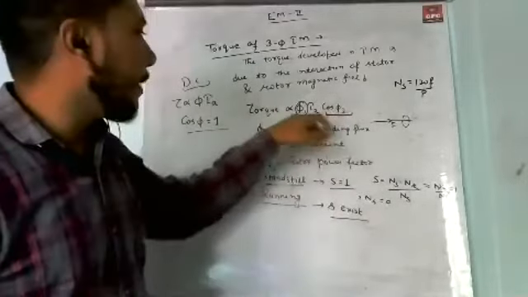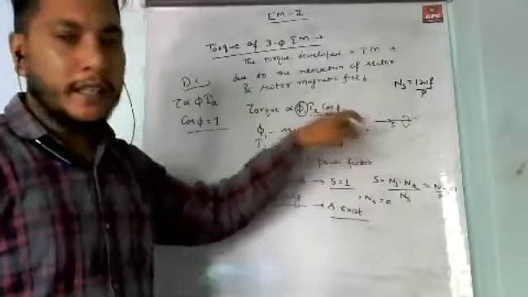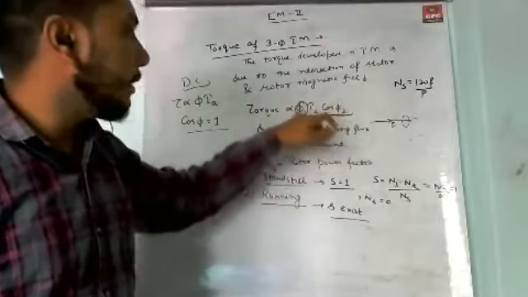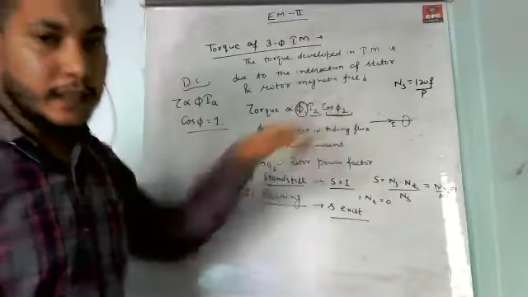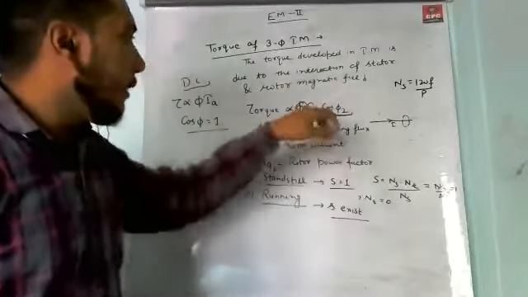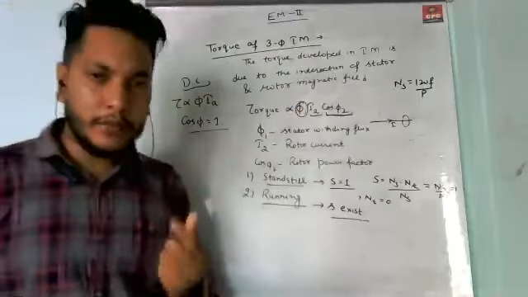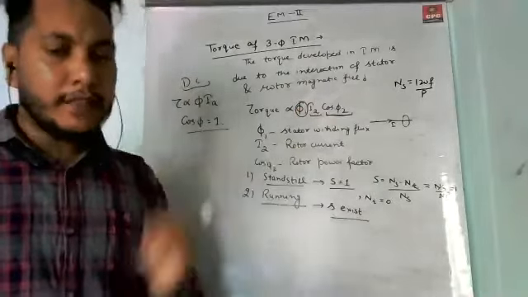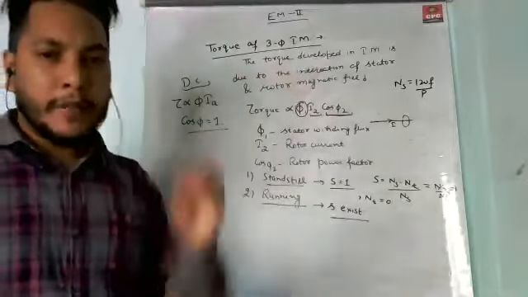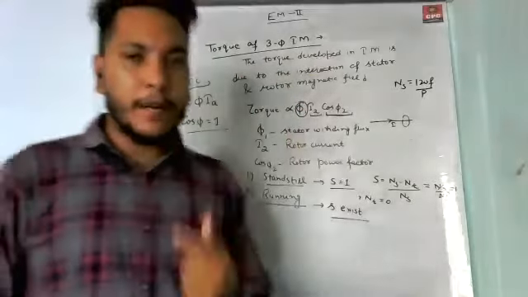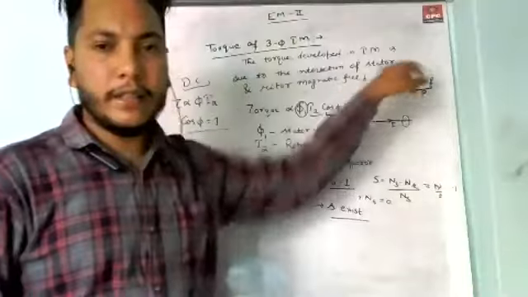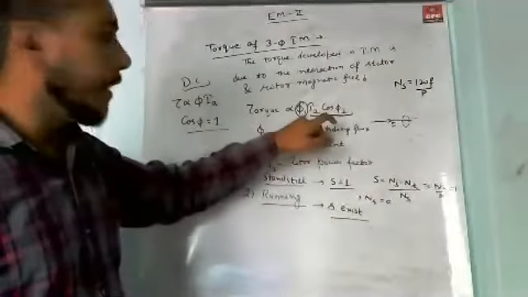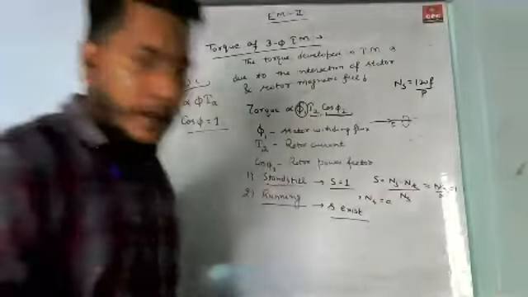That's why we take the parameters of the rotor side, here I2 and cos phi2, but the flux is due to the stator winding flux. As I told you earlier, the rotor of the induction motor is stationary at starting. We gave supply only to the stator part. So the input for the stator part is the stator winding, your rotor magnetic field. So that's why we take here phi1.